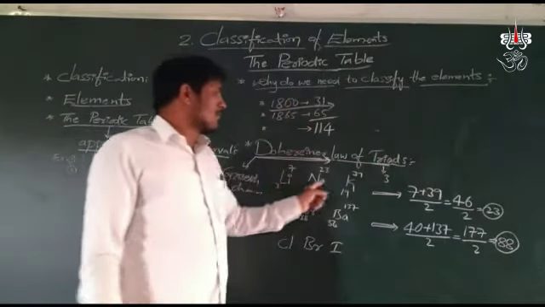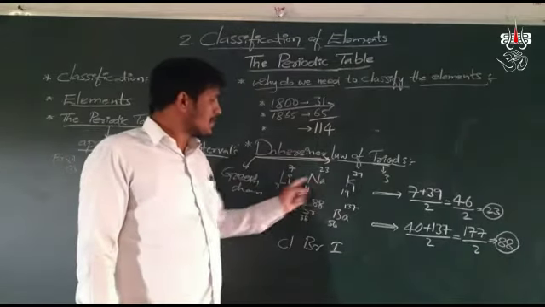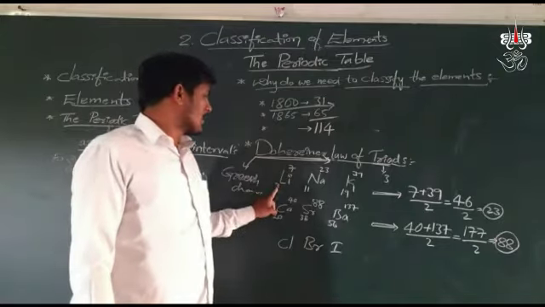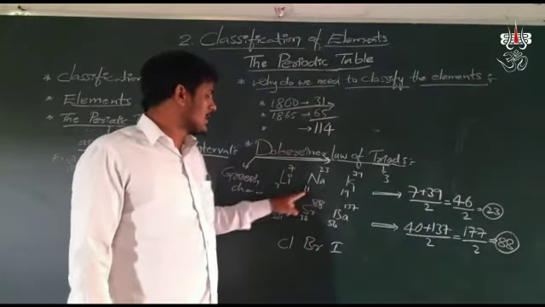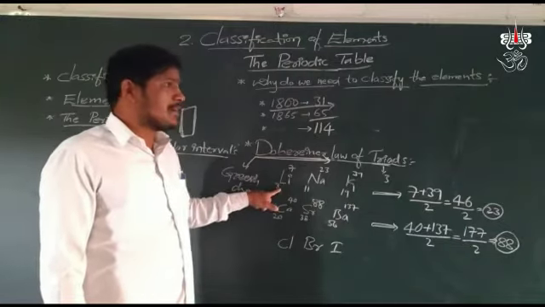For example, see lithium, sodium, potassium. This is a group of 3 elements. The numbers below indicate the atomic numbers of the elements.